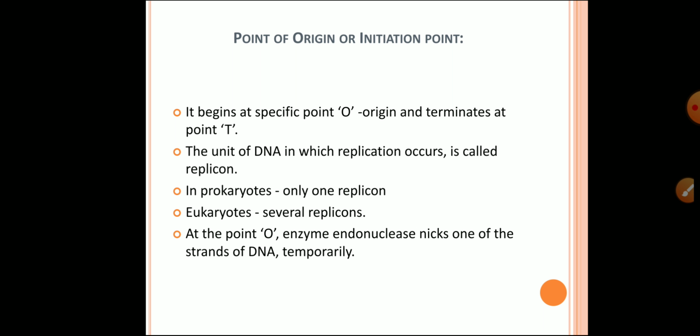However, in eukaryotes, there are several replicons in tandem. At the point O, the enzyme endonuclease temporarily nicks one of the strands of DNA. The nick occurs in the sugar phosphate backbone or the phosphodiester bond.